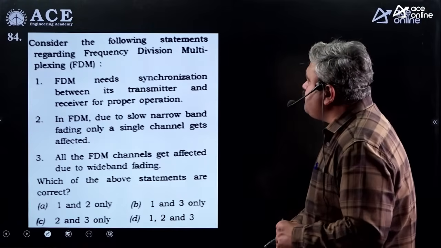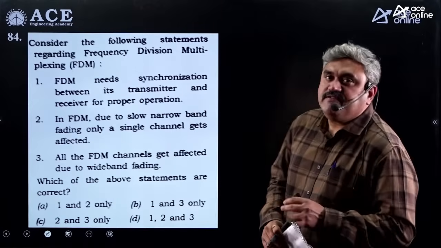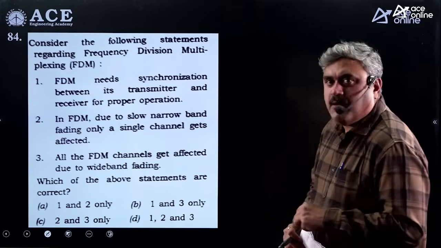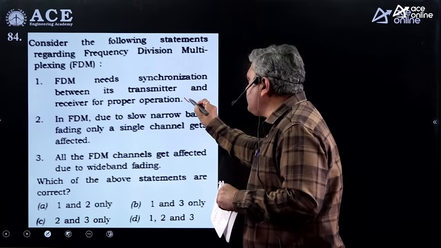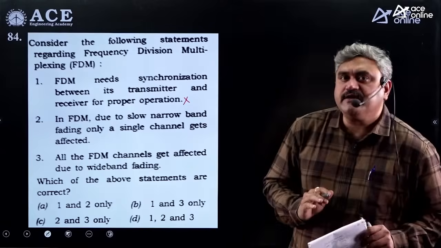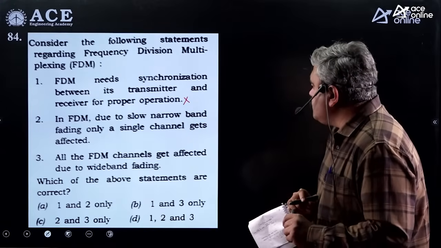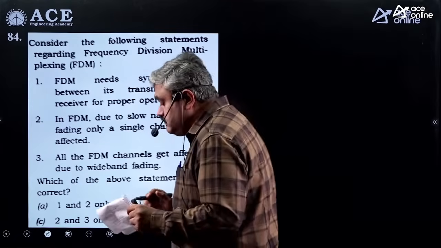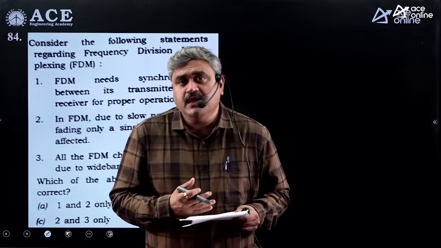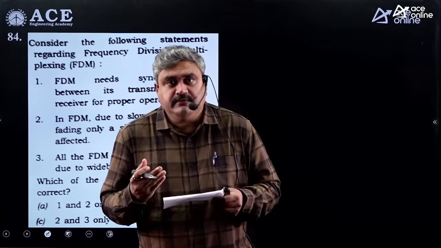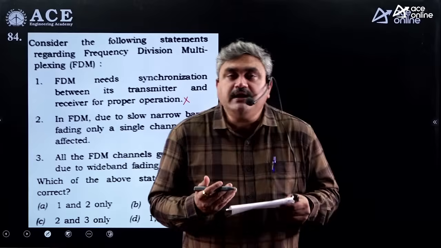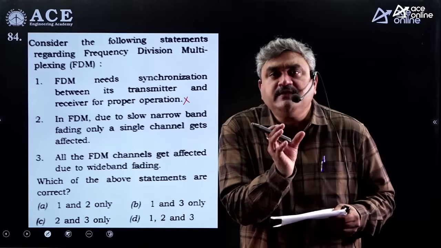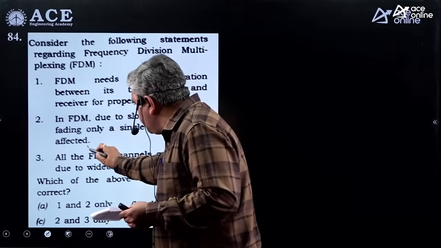Next, consider the following statements regarding FDM, frequency division multiplexing. FDM needs a synchronization between transmitter and receiver for proper operation. It is not required. TDM requires synchronization. Commutator and decommutator synchronization is required. In FDM, due to slow narrowband fading only, a single channel gets affected. So what is the meaning of this fading? Whenever some interference comes, we are leaving an extra guard band. The role of the guard band is to avoid that type of interference only. So narrowband interference means what? A small noise that is coming in that small gap. So that is absolutely correct.